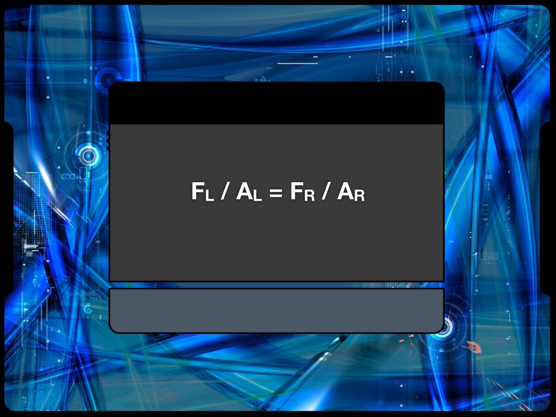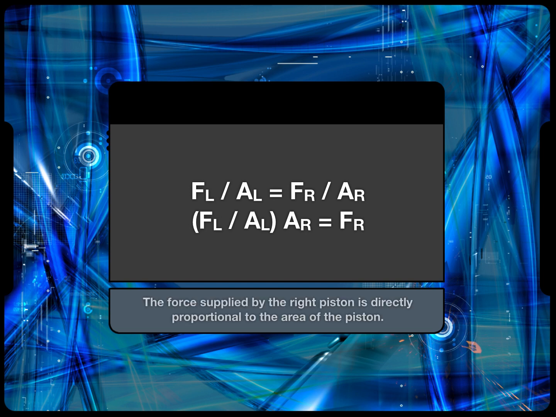This is how a hydraulic jack works. A small force becomes a big force. The force supplied by the right piston in our previous example is proportional to its area.